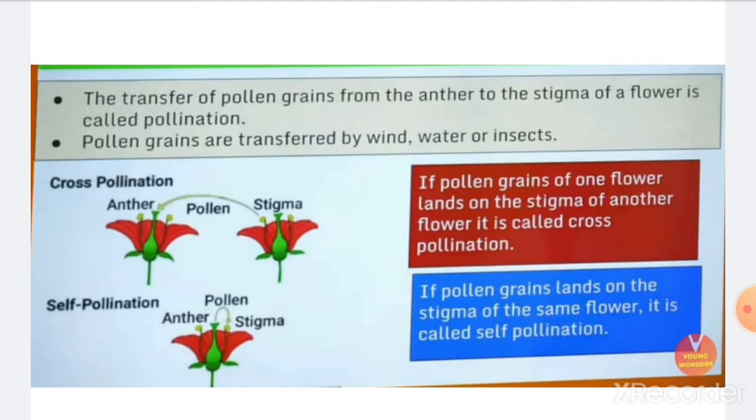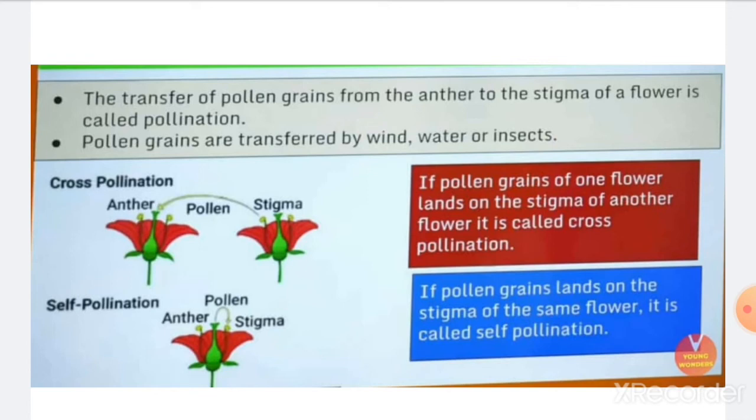I repeat again, the process by which the pollen grains are transferred from the anther to the stigma, that is called pollination. Now, pollination is again of two types, self-pollination and cross-pollination. Now, listen carefully. When pollens from the anther of a flower are transferred to the stigma of the same flower or to another flower but of the same plant, that is called self-pollination. Alright, means the pollination needs to be in the same flower or of the same plant.